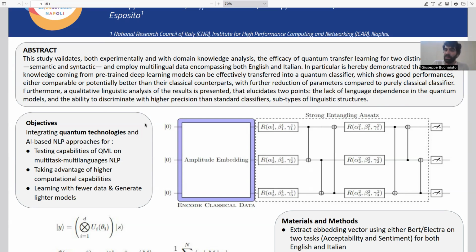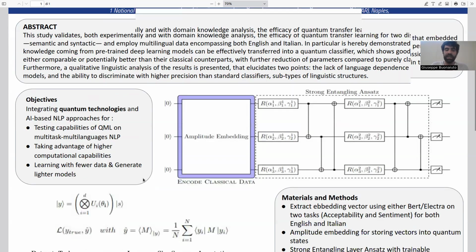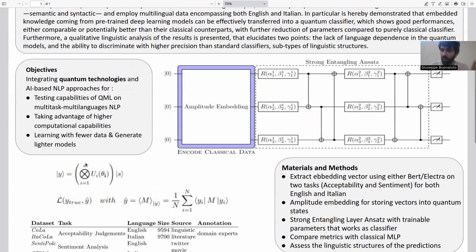There is one step that is further required for this algorithm to take place, which is the embedding of the classical vector representation into a quantum vector state, which is crucial to manipulate the information with a quantum computer. This is made possible by a plethora of techniques, among which we choose amplitude embedding, which basically consists in storing the embedding vector into the amplitude of a quantum state.